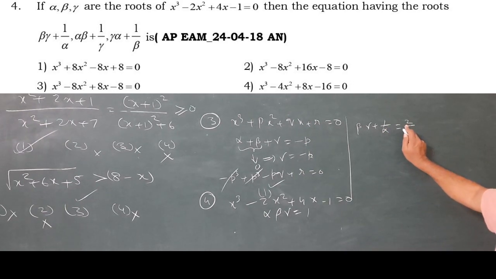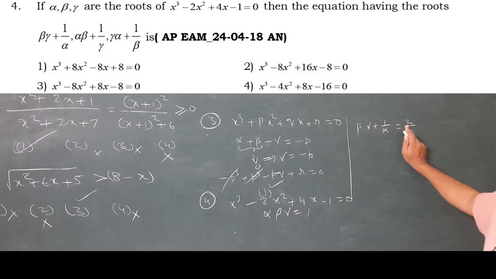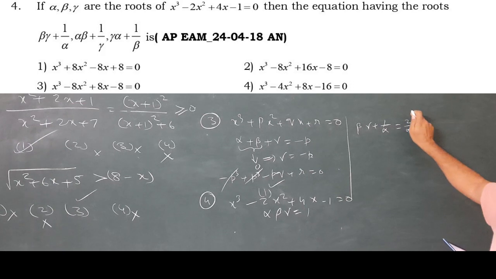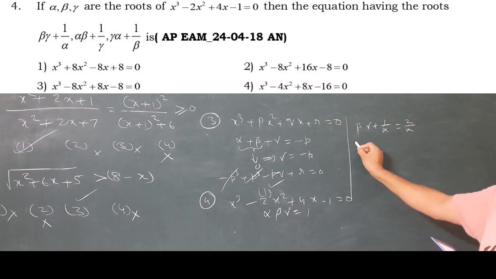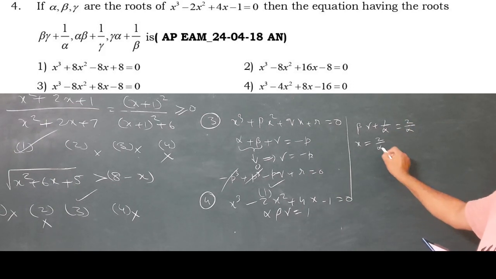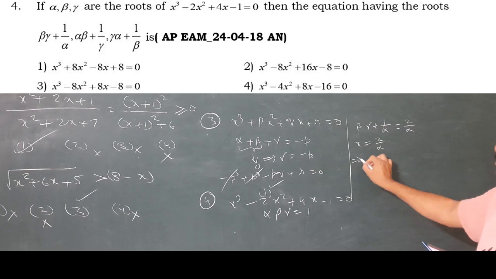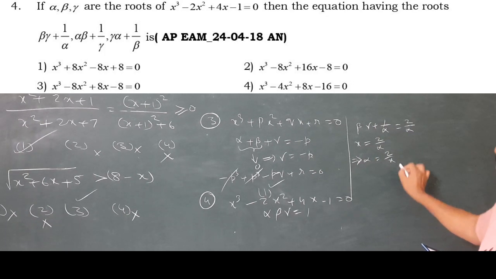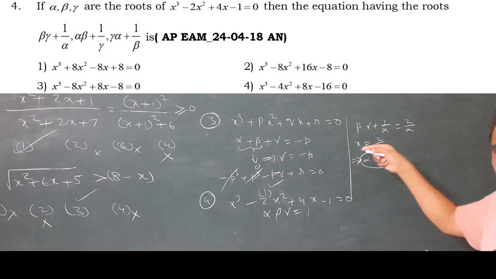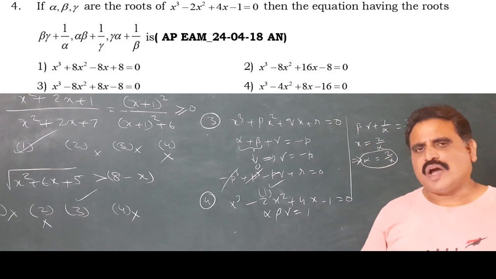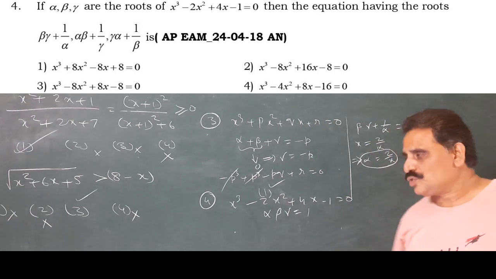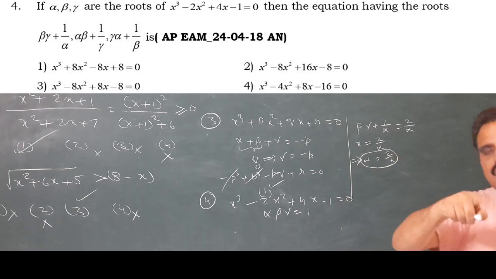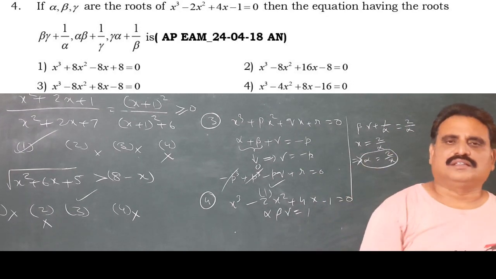Once you read the question, we have to find the equation having roots 2 by alpha, 2 by beta, 2 by gamma. Take x equal to 2 by alpha, which implies alpha equal to 2 by x. Since alpha is a root of the given equation, you have to substitute 2 by x instead of x. We get the equation, and that is the answer.